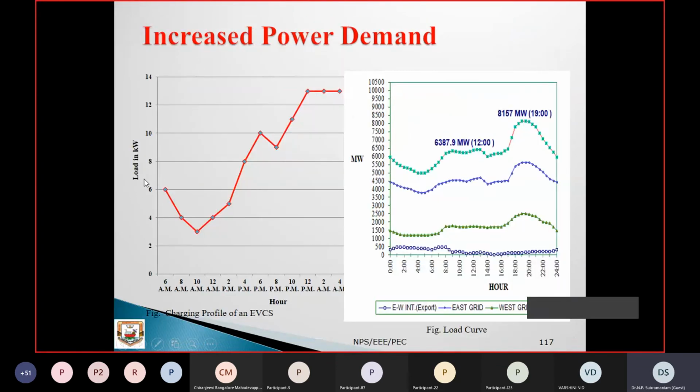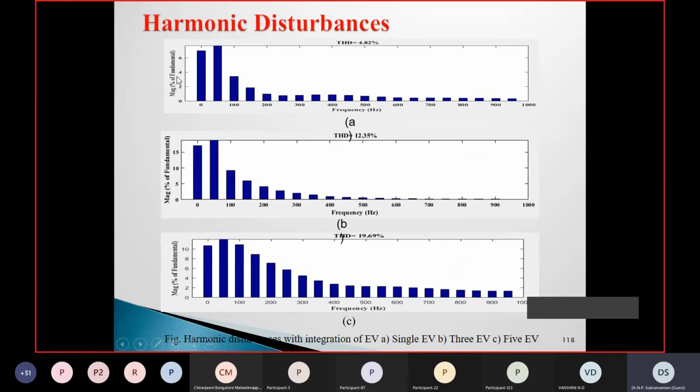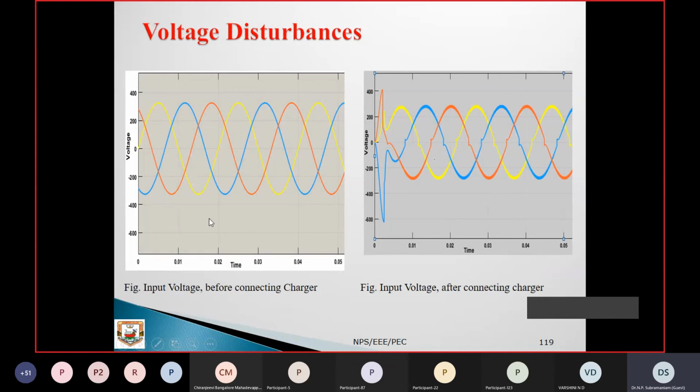The increase in power demand we also calculated by varying the load for one day, and what megawatts are used. Just for study purposes, we have done this. You can see the magnitude of harmonic disturbance at the different phases. There is a lot of harmonic disturbance because of connecting the EVs. With 3 EVs and 5 EVs, as the EVs increase, it also increases.